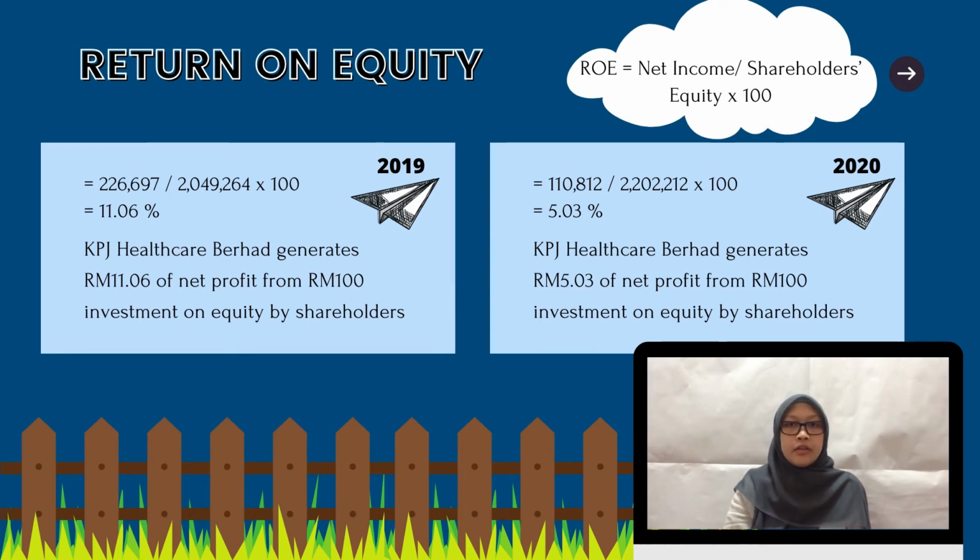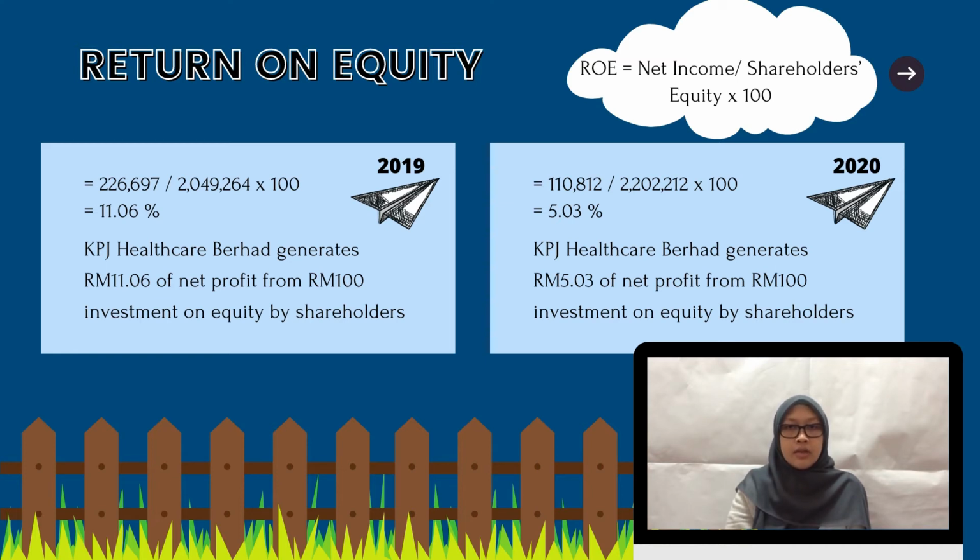The formula for return on equity ratio is by dividing net profit with shareholders' equity and multiply it with 100. In 2019, KPJ Healthcare Berhad's return on equity ratio is 11.06%. This shows that KPJ Healthcare Berhad is able to generate 11 ringgit and 6 cents of net profit from 100 ringgit investment on equity by shareholders.